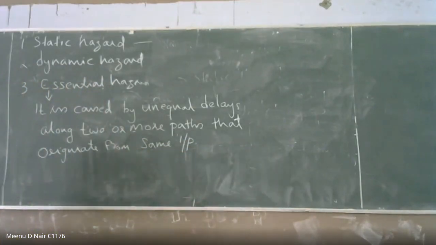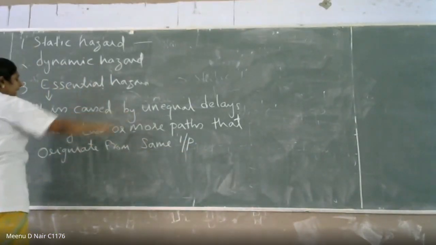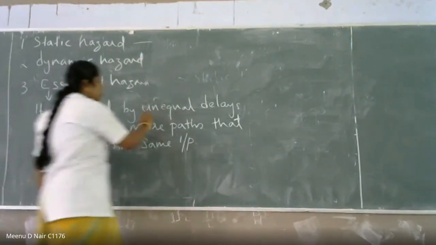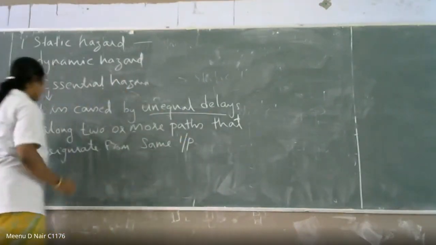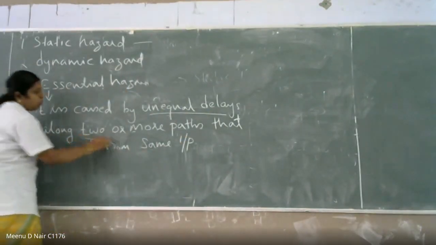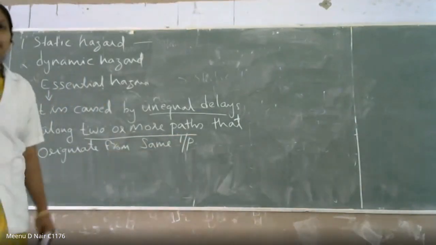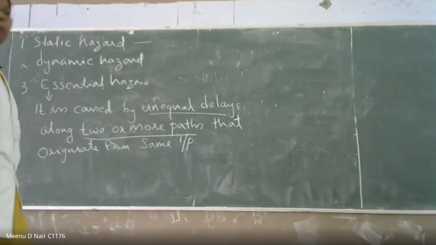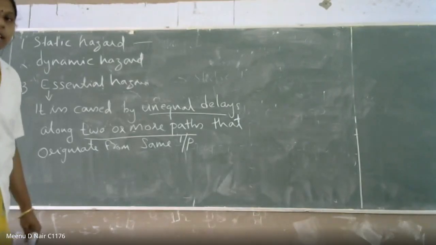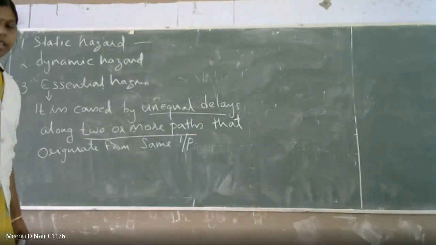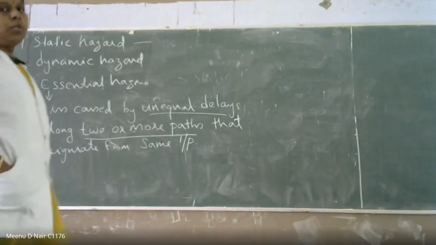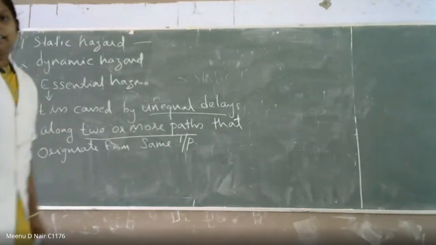So the essential hazard is caused by unequal delays along two or more paths. But in the case of static and dynamic hazard, it was along a single path, the same thing you have seen in the first example. There was an inverter circuit, and through the inverter circuit you were getting the delay, right?